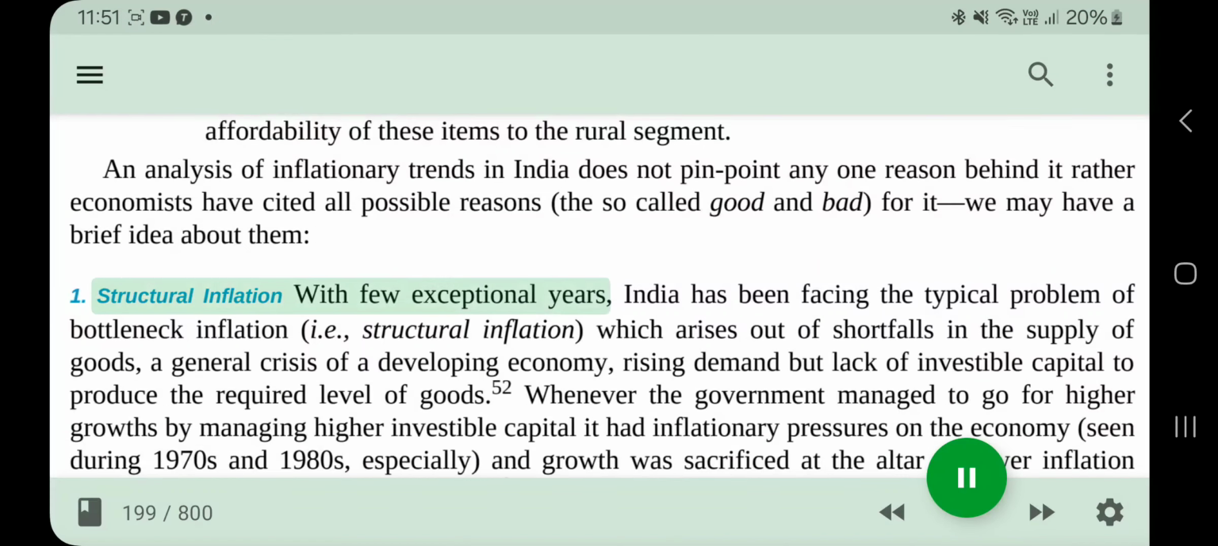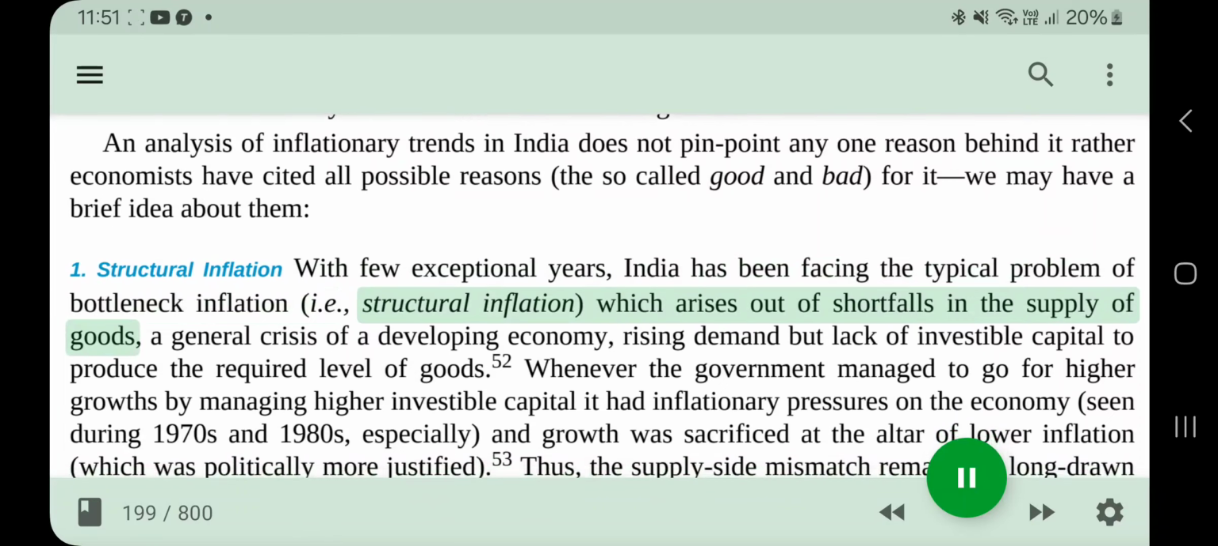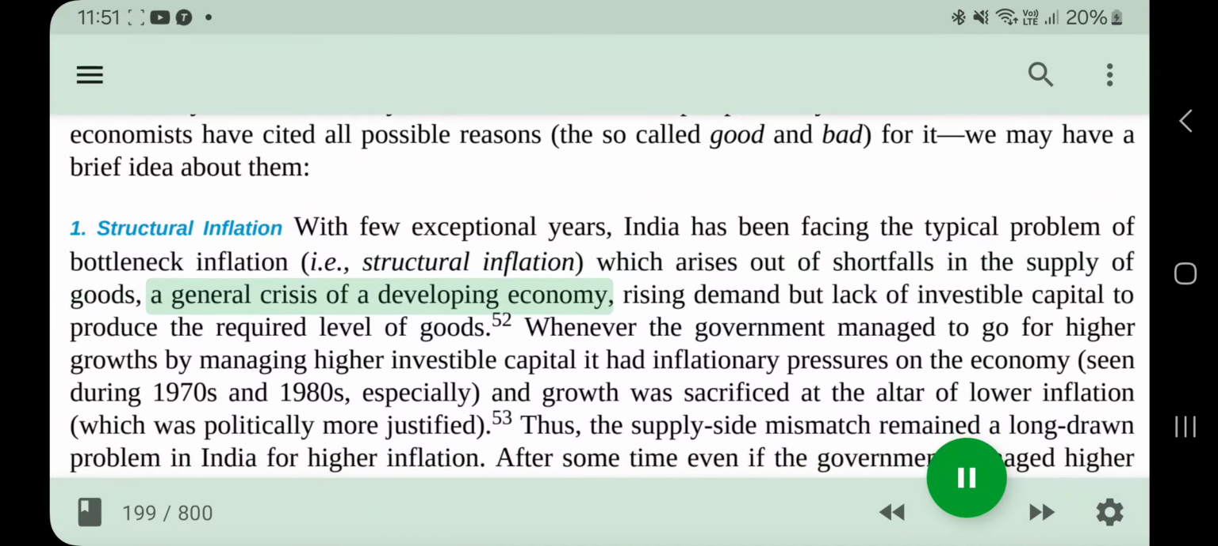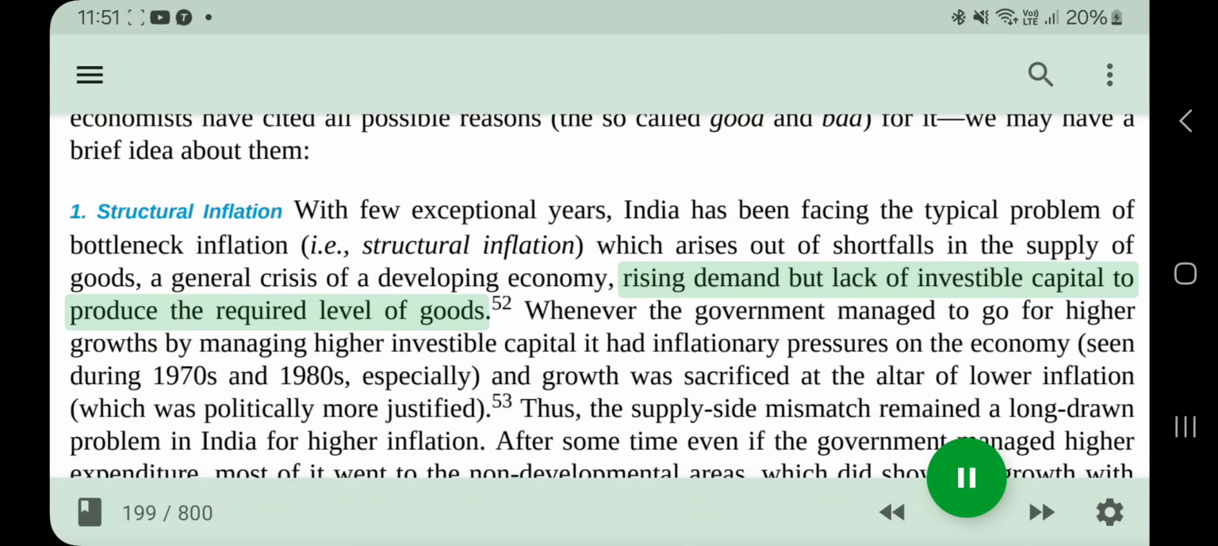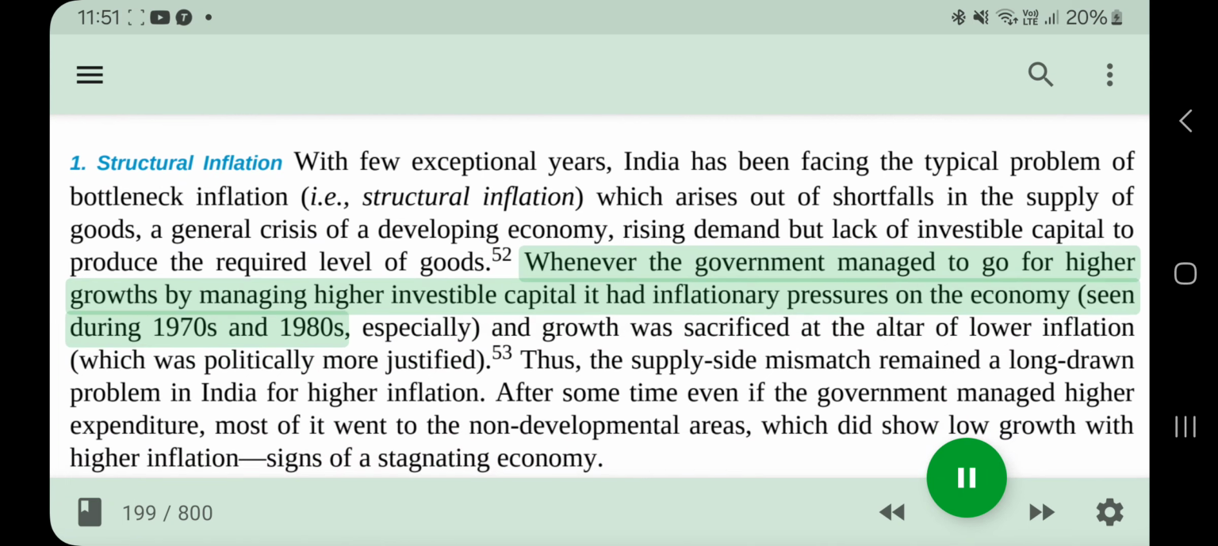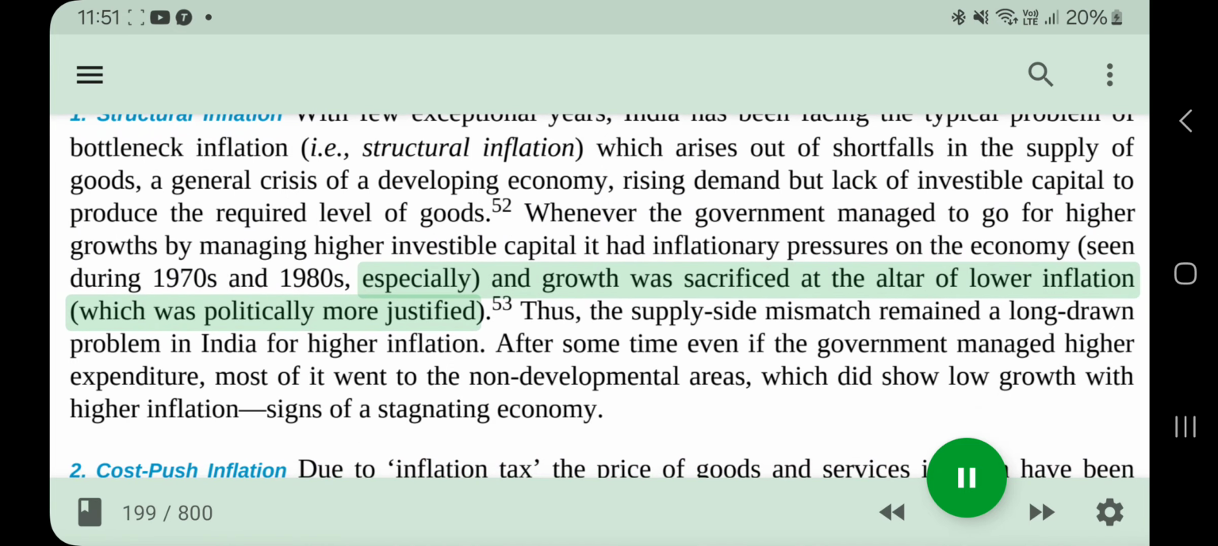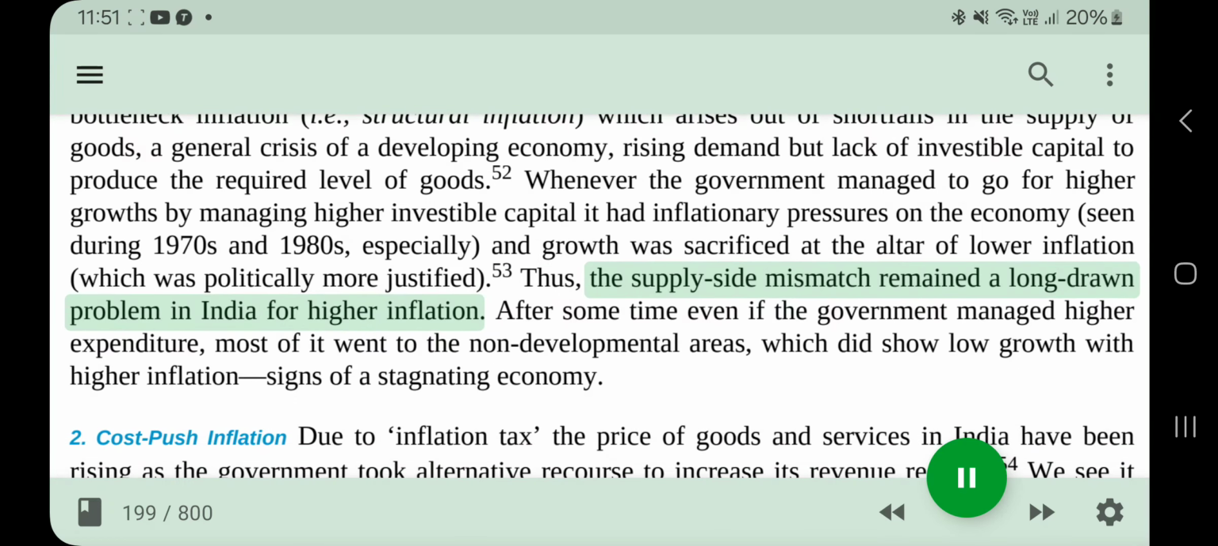1. Structural inflation. With few exceptional years, India has been facing the typical problem of bottleneck inflation, i.e., structural inflation, which arises out of shortfalls in the supply of goods, a general crisis of a developing economy, rising demand but lack of investable capital to produce the required level of goods. Whenever the government managed to go for higher growths by managing higher investable capital, it had inflationary pressures on the economy, seen during 1970s and 1980s, especially, and growth was sacrificed at the altar of lower inflation, which was politically more justified. Thus, the supply-side mismatch remained a long-drawn problem in India for higher inflation.